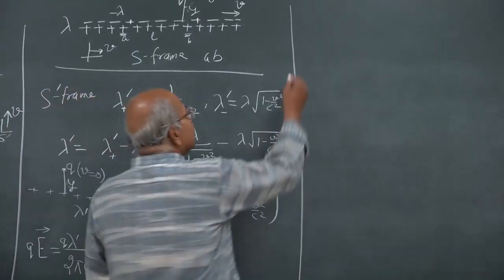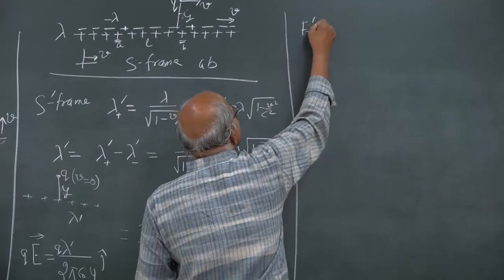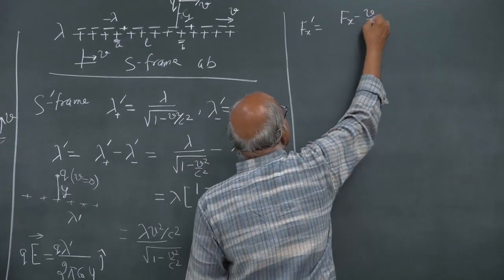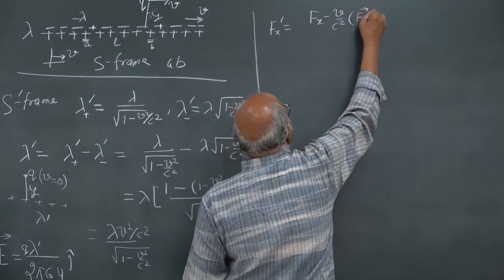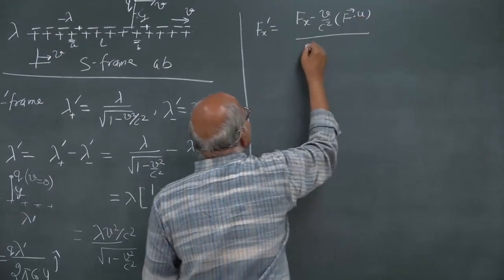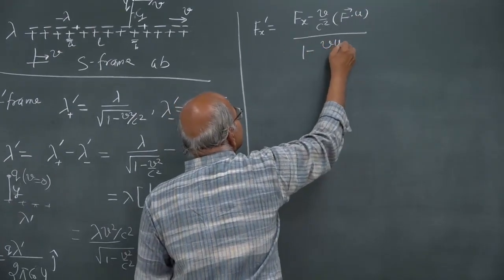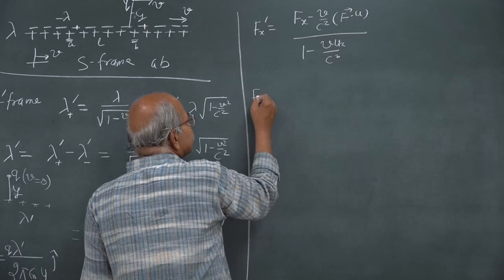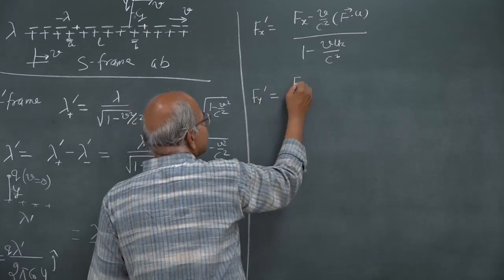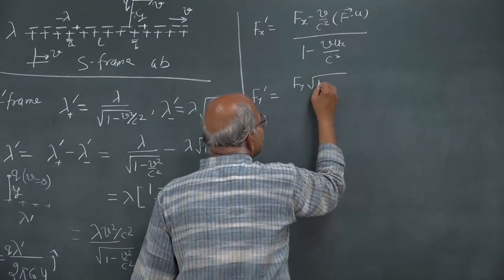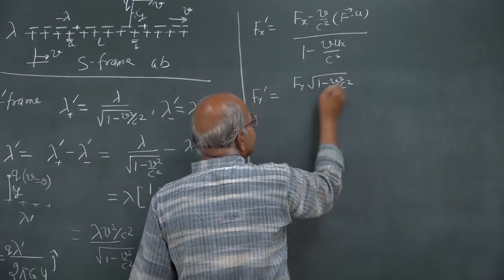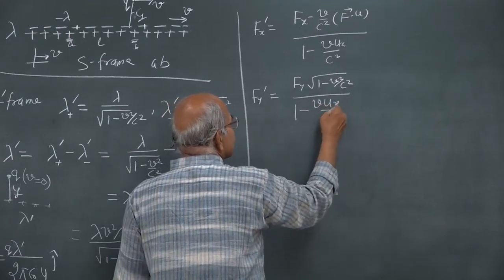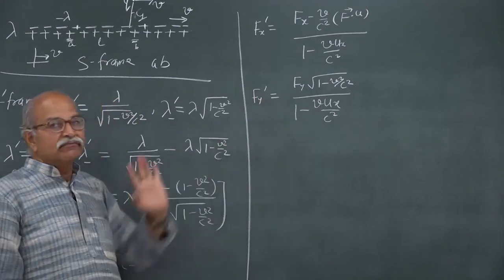Fx prime is equal to Fx minus v by c square F dot u divided by 1 minus v ux by c square, and similarly Fy prime was Fy multiplied by square root 1 minus v square by c square, with the same denominator 1 minus v ux by c square, and similarly for Fz prime.